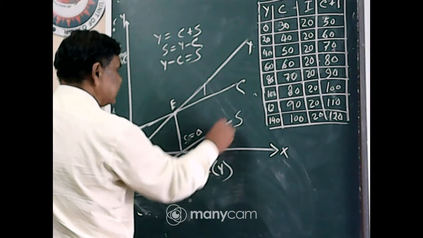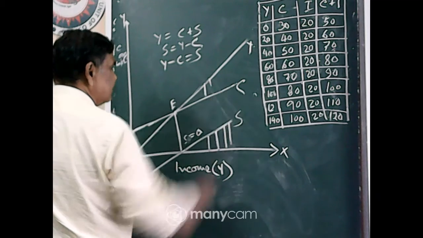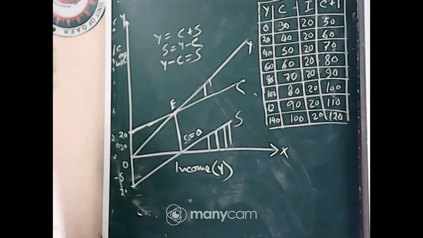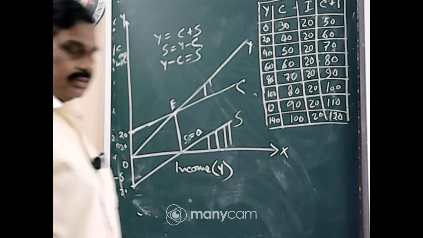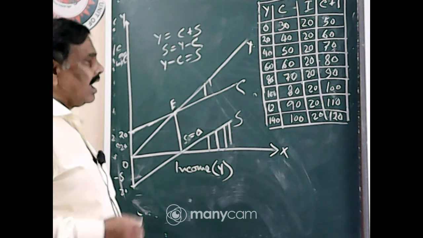The difference between Y and C must be equal to the difference between the S curve and the horizontal axis. So this is how you can derive the saving curve from the given consumption curve, just the opposite of what I told you yesterday, that with the saving curve, the consumption curve may be derived.